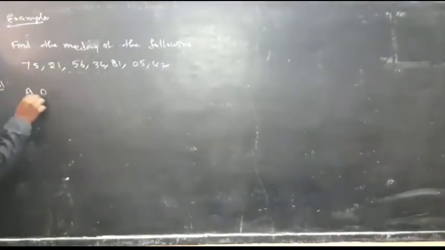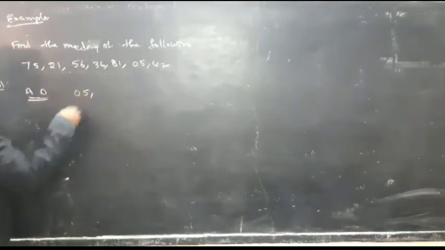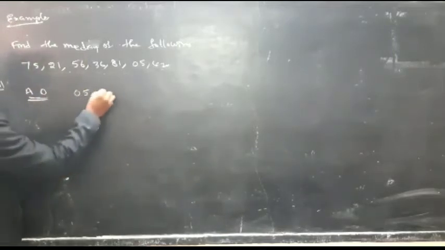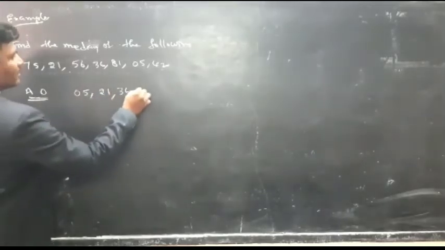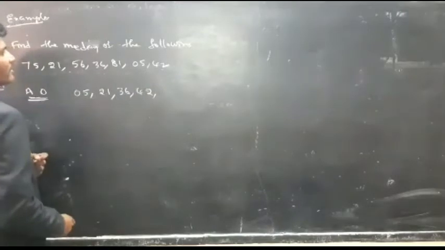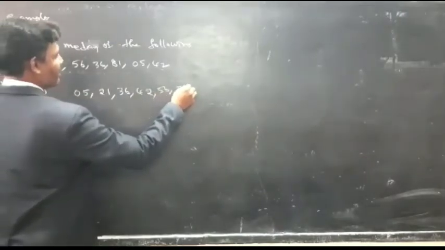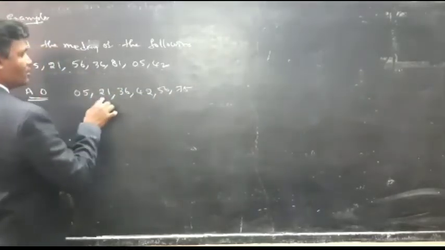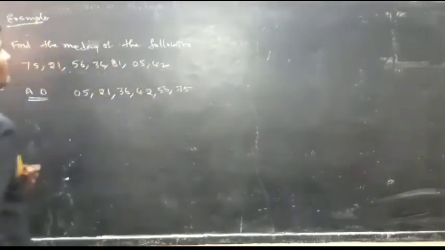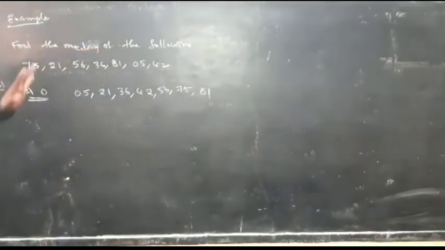What is the smallest one here? 5 is the smallest one. Next 21. Next 36. Next 42. Then after 56 and 75. What about the other one? 81. So first I arrange it in the ascending order.